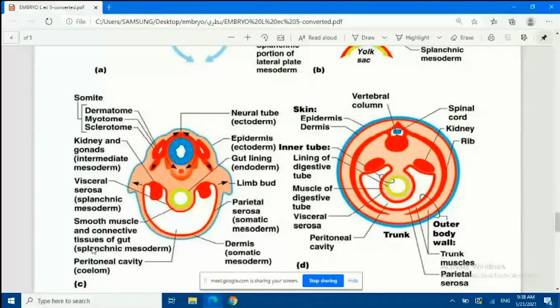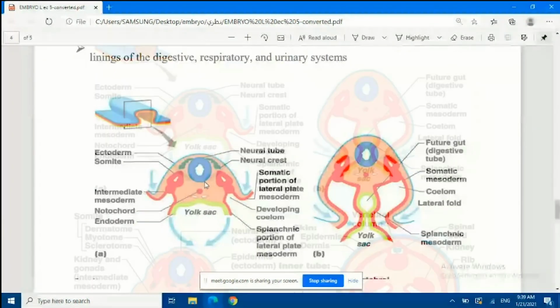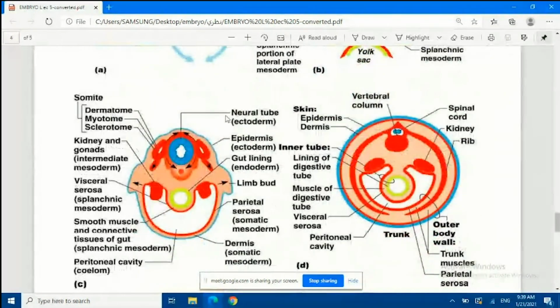These are all formed by splanchnic mesoderm, and you can see the peritoneal cavity that will be found inside the digestive system or the body of the embryo is trying to continue itself right here by the folding process, while we can see the kidneys and gonads right here. Look, kidneys formed on each side. Also the neural tube and notochord.